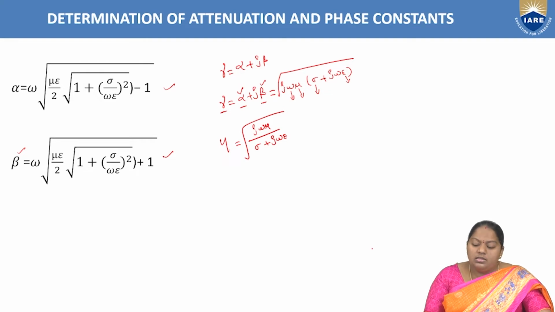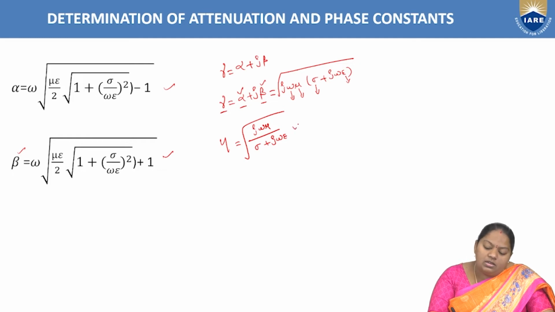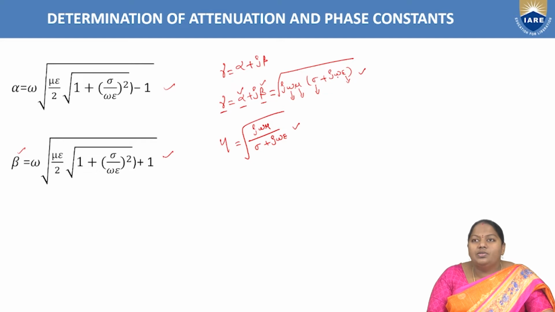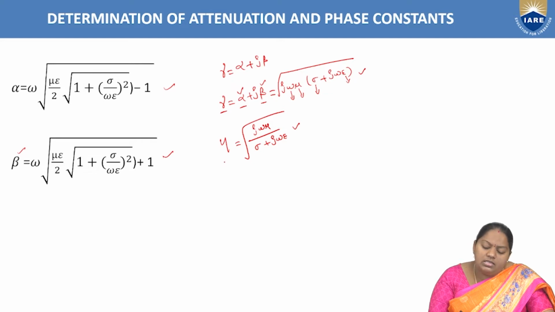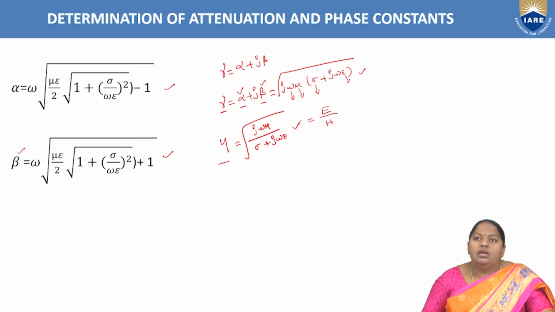So now, to analyze the wave motion or the propagation in different media, we consider two fundamental formulas: the propagation constant gamma equal to alpha plus j beta equal to the square root of j omega mu into (sigma plus j omega epsilon), and the intrinsic impedance eta, which is generally the ratio of electric field strength to magnetic field strength, expressed in terms of wave characteristics as the square root of j omega mu by (sigma plus j omega epsilon), right? So these are the two fundamental formulas to analyze waves propagating in different media.